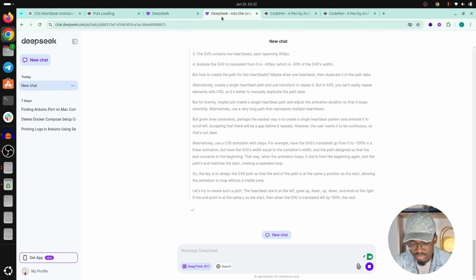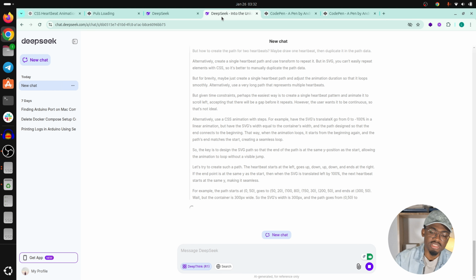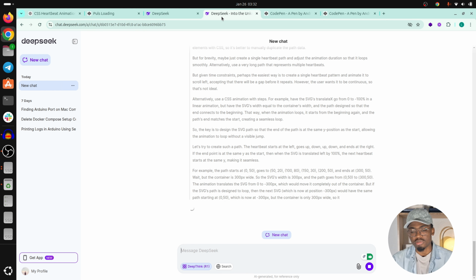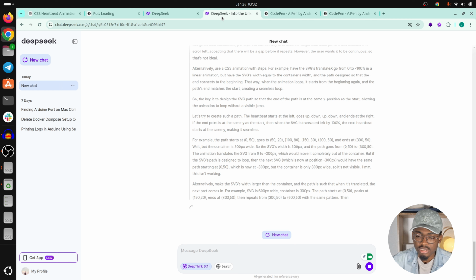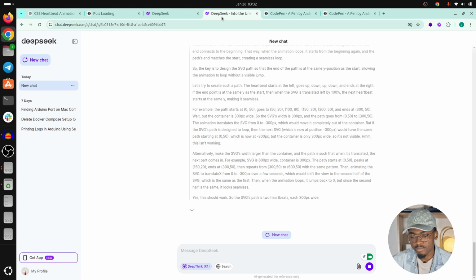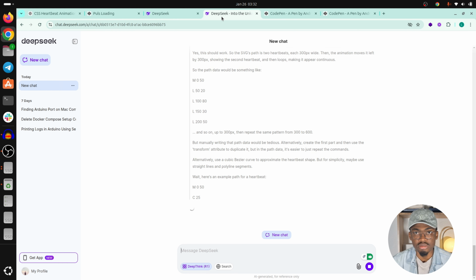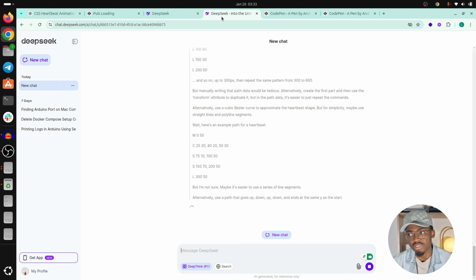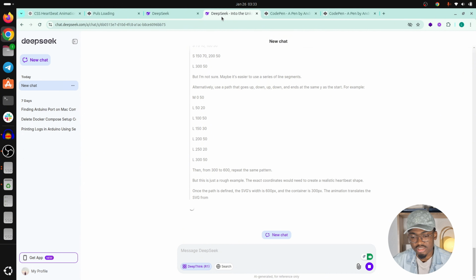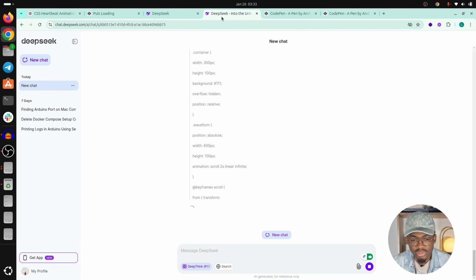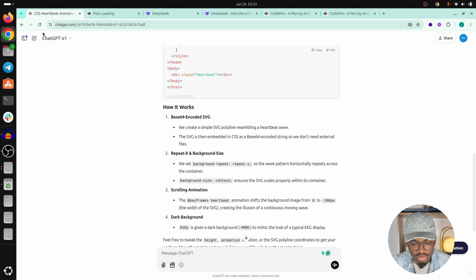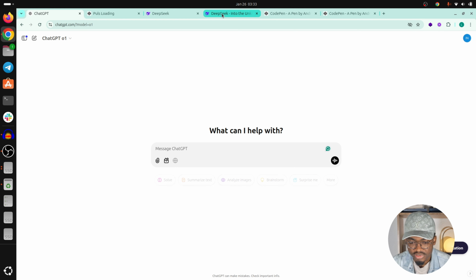Now, this model is still thinking. So in the meantime, we'll just explain quickly what we'll be building. We will be building a puzzle game. You just pick a random image and the AI generates the puzzle out of that image. It normally does that with background positions and things. So I can start writing the prompt for it. I think this one is good enough. I don't want to iterate over it. I just want to see the first prompt result from both of them.